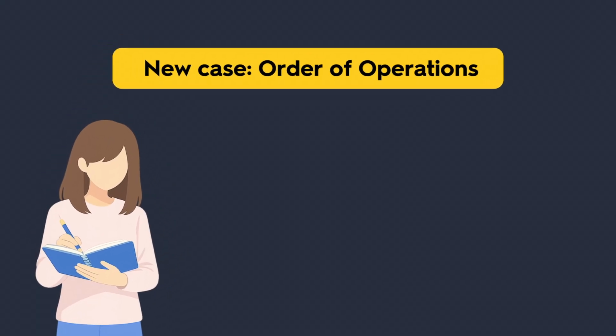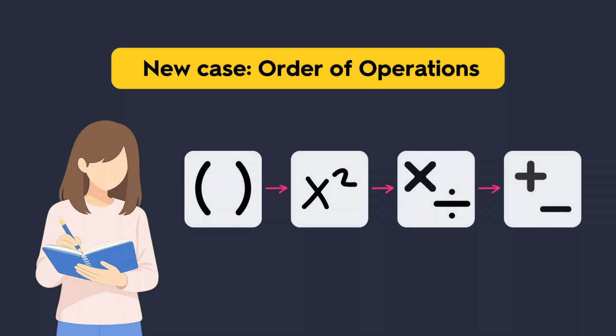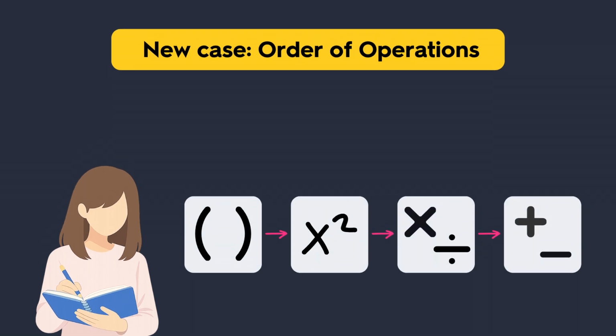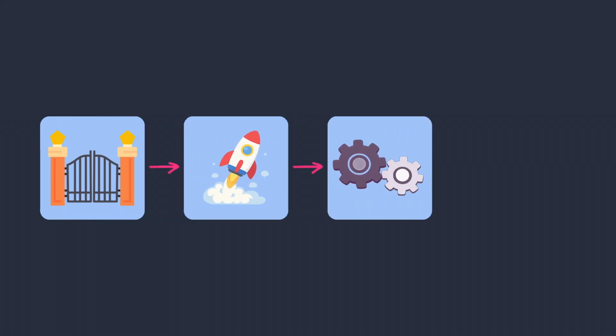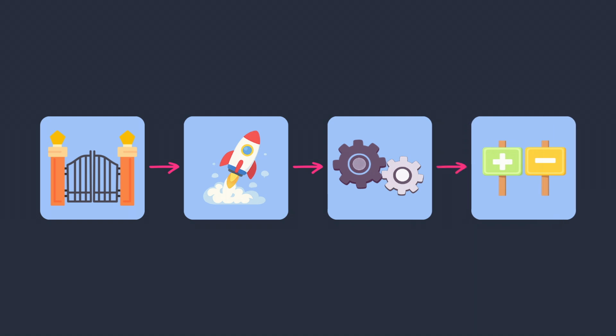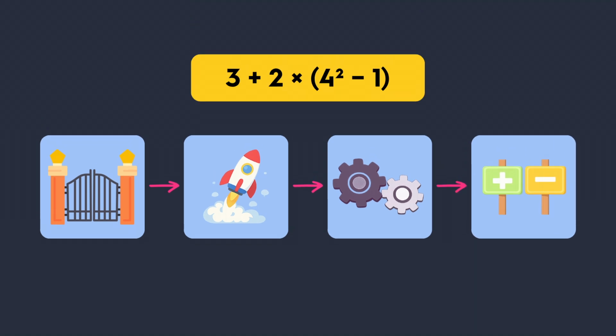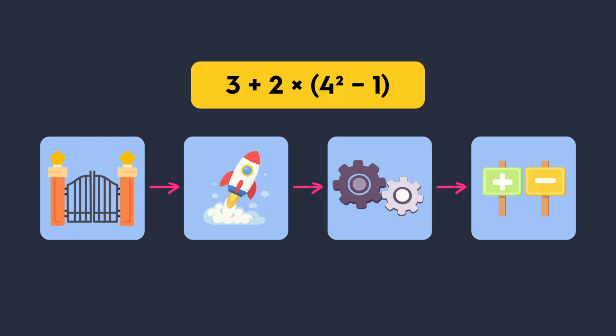Now let's transfer the same system to a new case. Suppose you need to remember the order of operations in math. Picture a gated playground. A rocket launches first, then 2 gears spin together. At the end, 2 signs appear, one for adding and one for subtracting. When you solve a problem, follow the story.